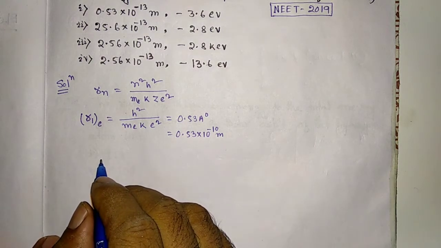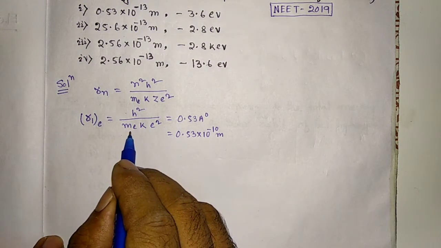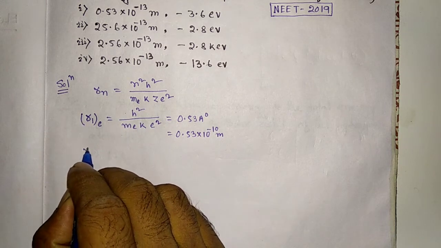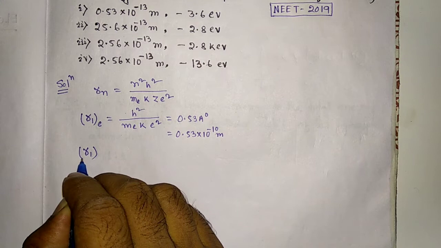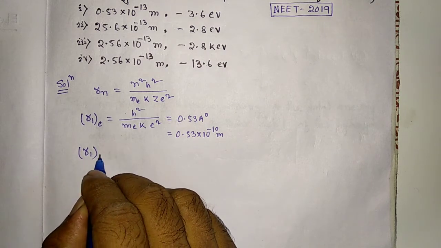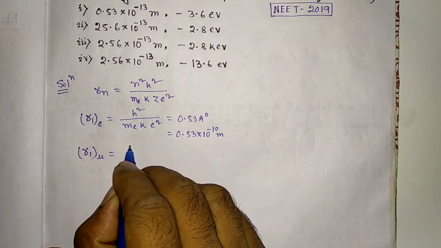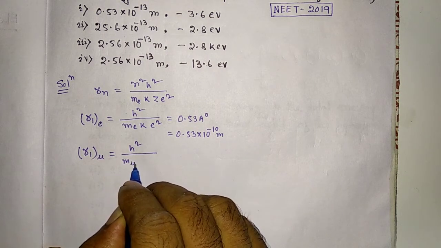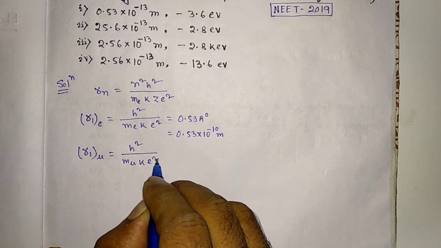Now in place of electron, if we replace it with a muon, then the radius of the first Bohr orbit for muon is equal to h square by m mu k square.